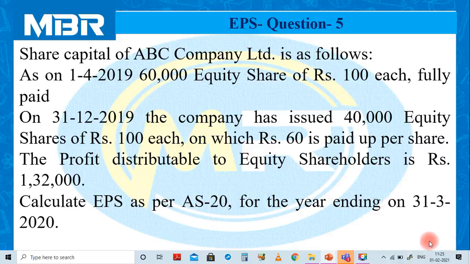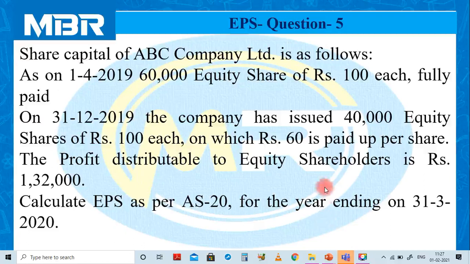In the previous question, information related to dates was not given. So we assumed that throughout the year, the number of equity shares remained the same. But in this question, information is given along with the dates so we can calculate the weighted average number of equity shares very properly using the time frame, time factor or time element.